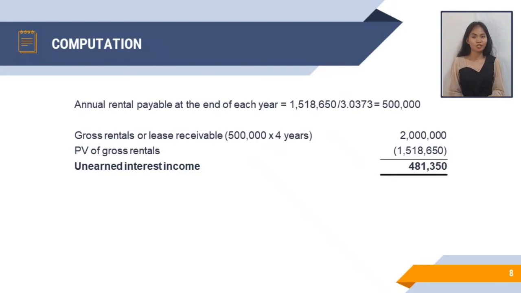Dahil mayroon na tayong gross rental, kailangan naman natin siyang i-deduct sa present value of gross rental, which is yung 1,518,650. And the answer is 481,350, which is our unearned interest income.